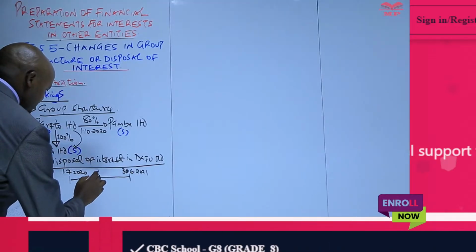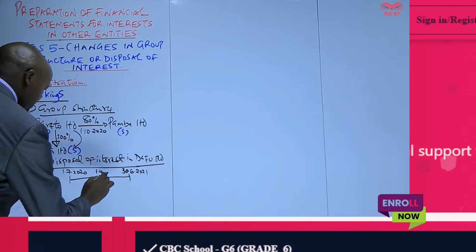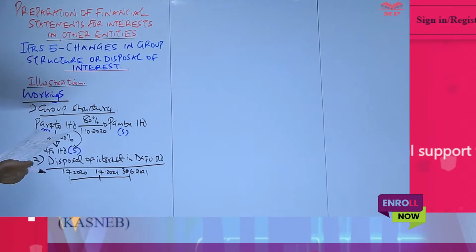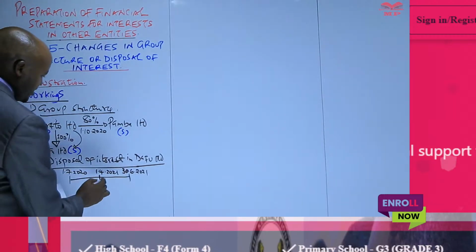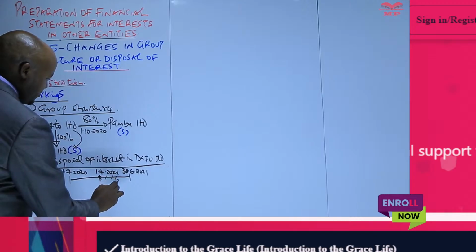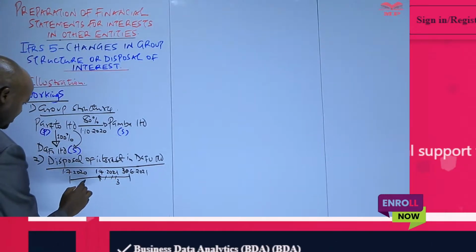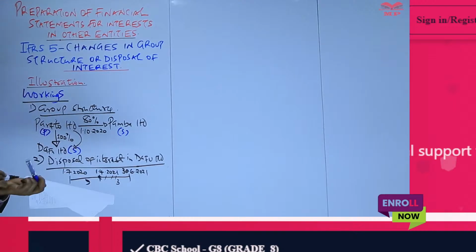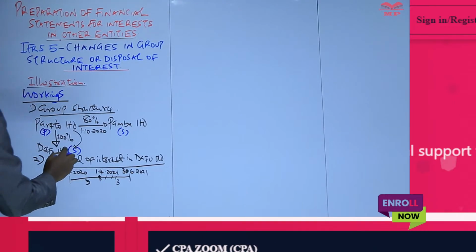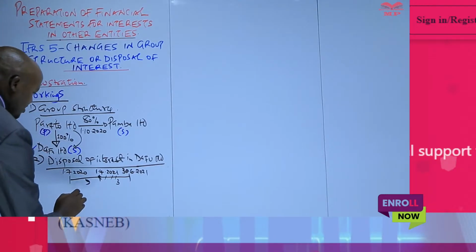So that is the 1st of April 2021. So how many months do we have here to the date of consolidation? We have April, May, June. So here we have 3 months, and automatically here we have what? 9 months. So what that means is that for the first 9 months, this particular company here, that is Darfur,